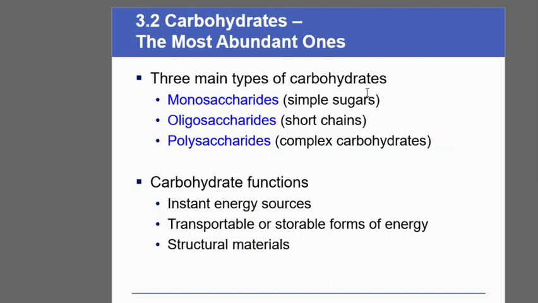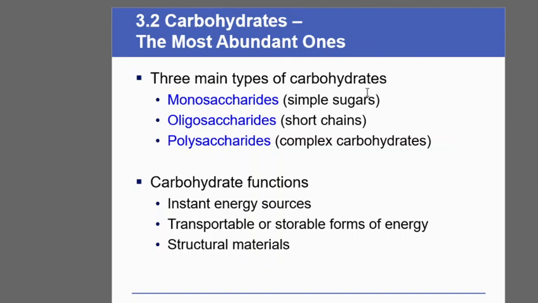Oligosaccharides are chains of monosaccharides joined together by glycosidic linkages, and that chain can be of 2 to 8 or 10 monosaccharide units joined by glycosidic bonds. So that can be a disaccharide, trisaccharide, tetrasaccharide, pentasaccharide, etc.